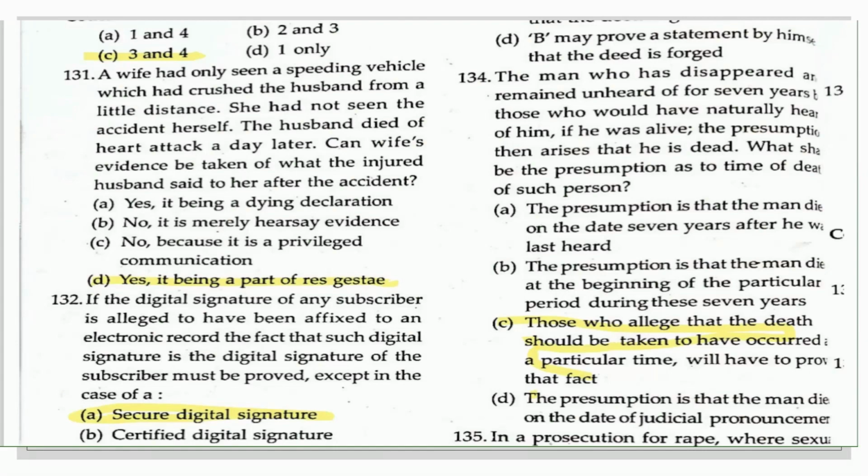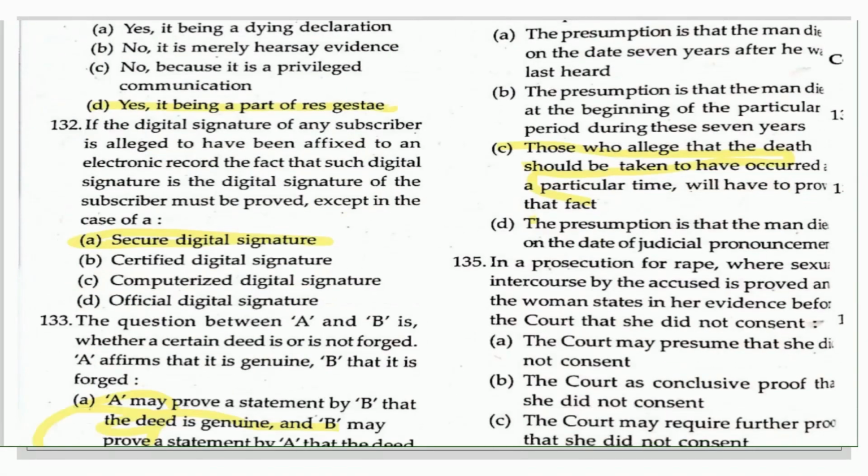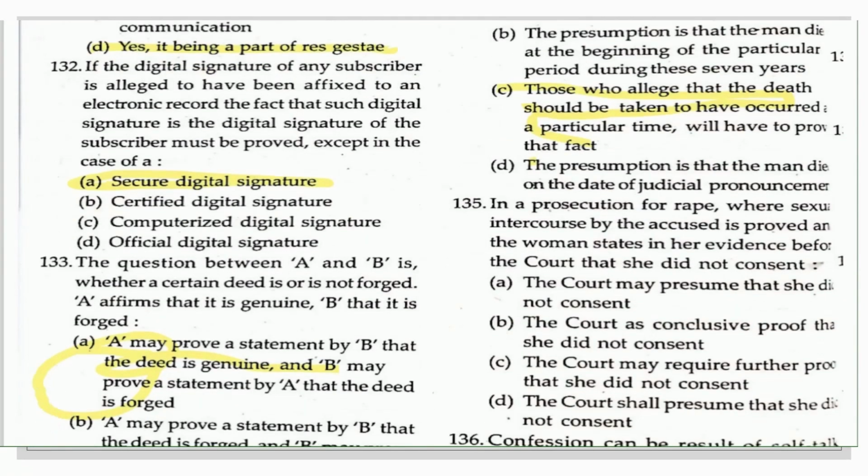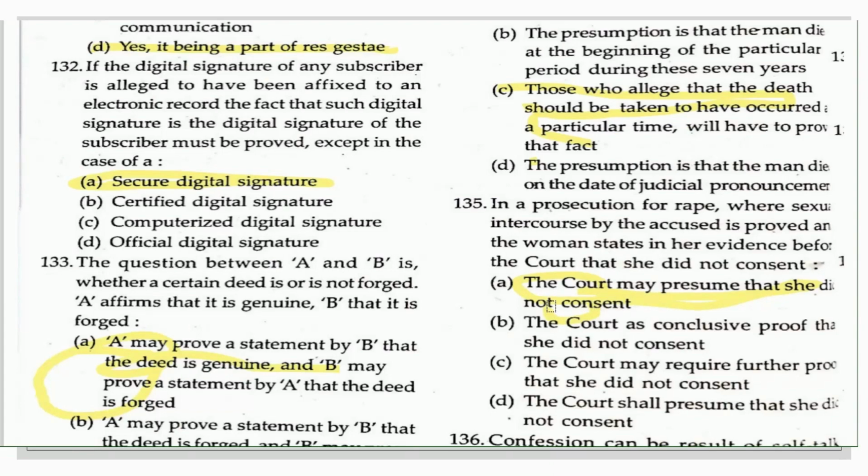Come to the next question here. In a prosecution for rape where sexual intercourse by the accused is proved and the woman states in her evidence before the court that she did not consent, what will happen in that case? Whether the court will presume her consent or not? Yes, the court may presume that she did not consent. Yes, this is the right answer to this question. Okay, come to the next question.